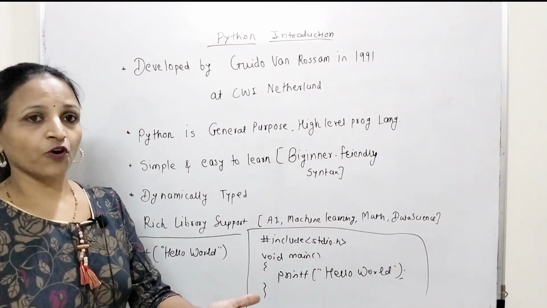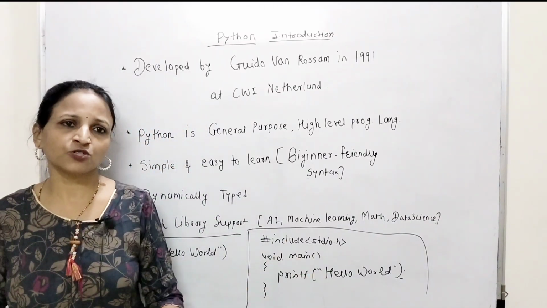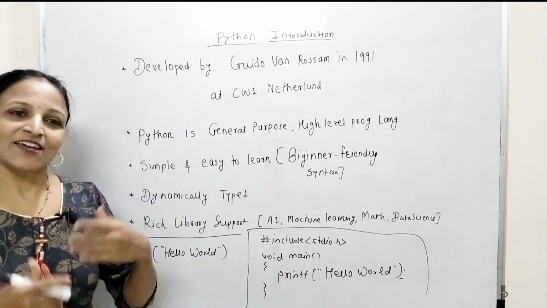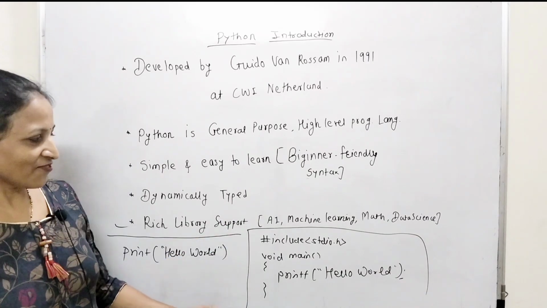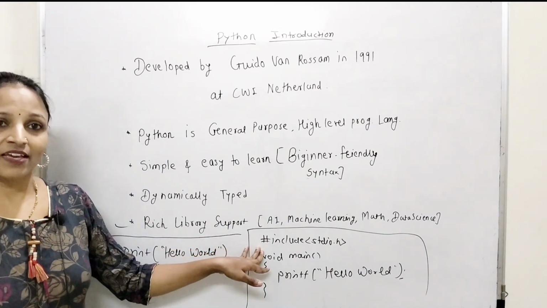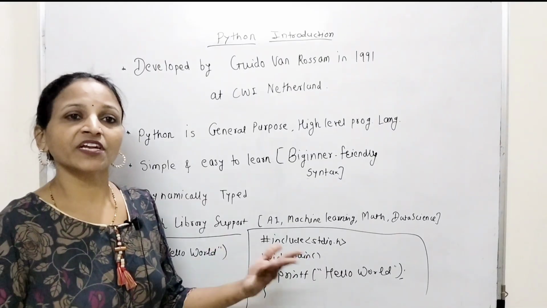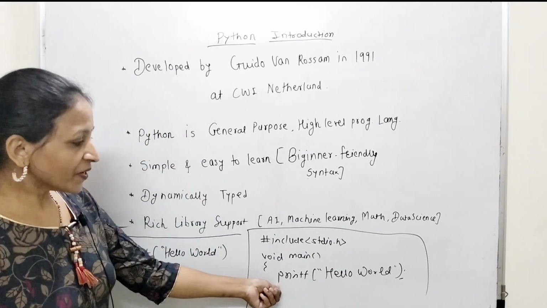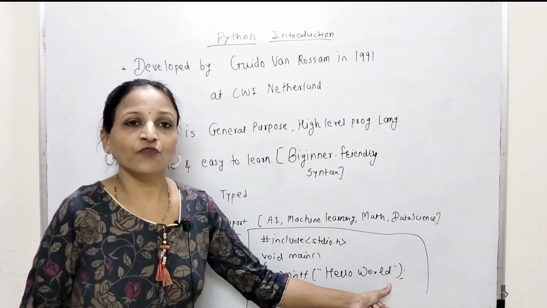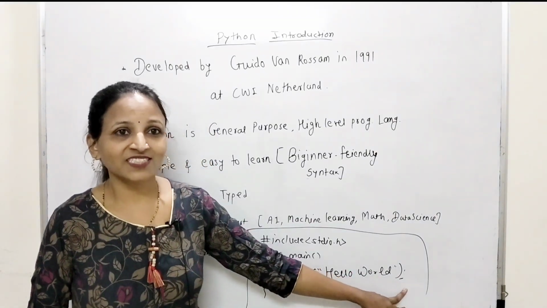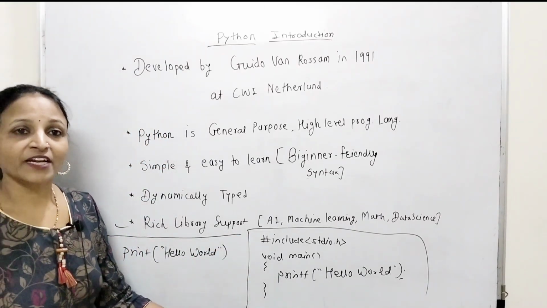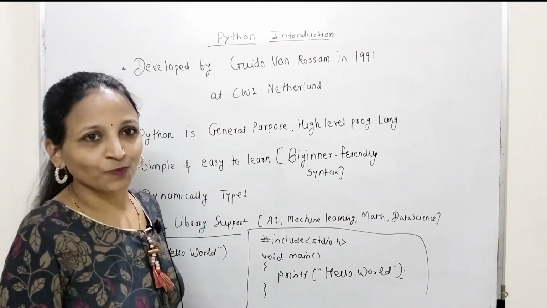Let's say you want to display a hello world message on the output screen. This is the first program in Python. In every language, if you consider C language, how do you write code in C? You have to include a header file like stdio.h. After that void main or int main, and then you have to use the printf function. Printf, then in double quotes hello world, and semicolon is a must. This is the syntactical rule in C. This much code you have to write to just display hello world on the output screen in C language.